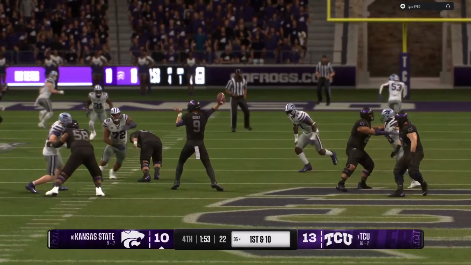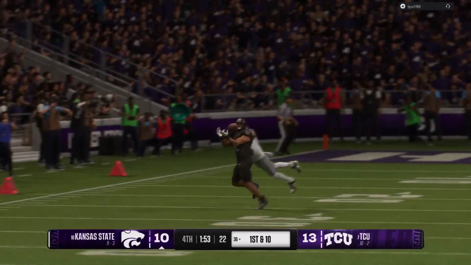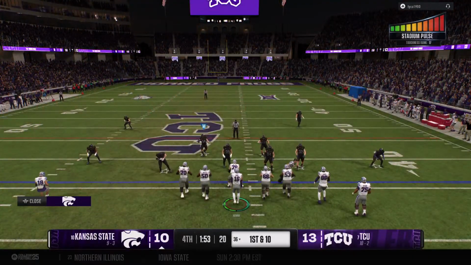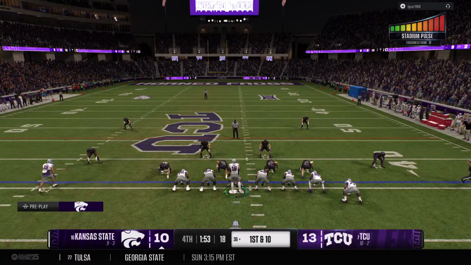Boy, interesting call to me, Chris. With the lead, a chance to maybe settle for a field goal, make it a 2-possession game. Instead, the aggressive approach. Now you give your opponent a chance to get back in this game.